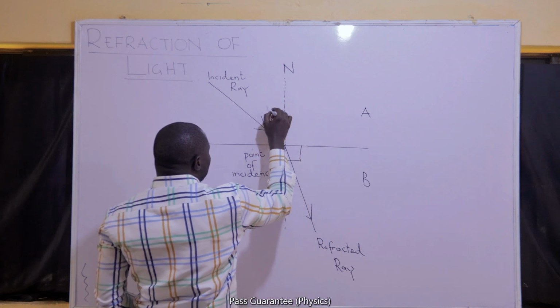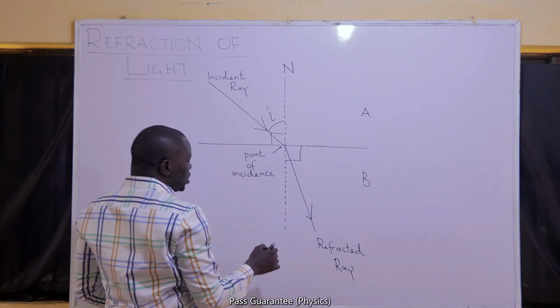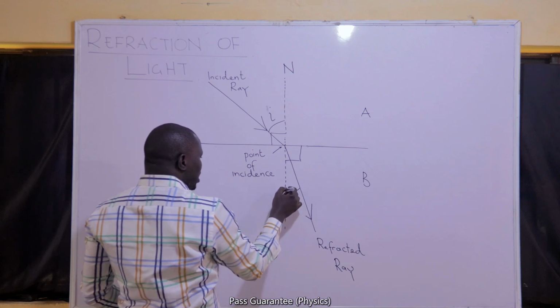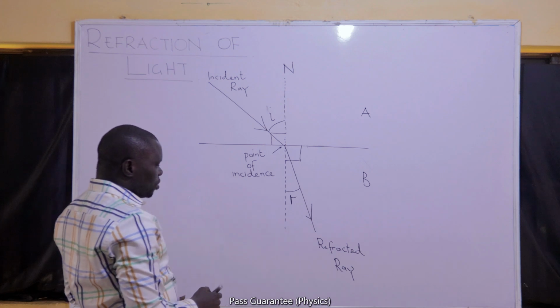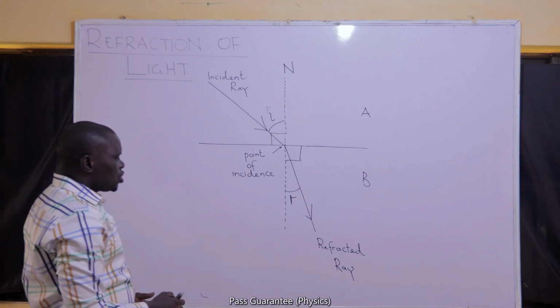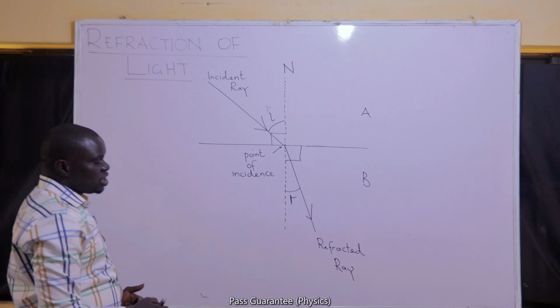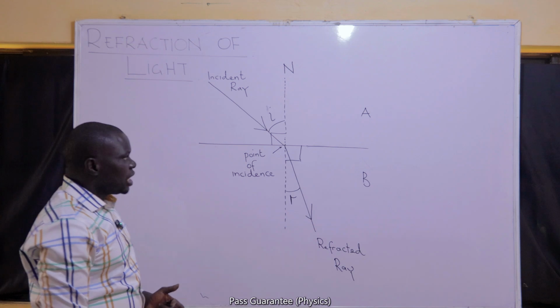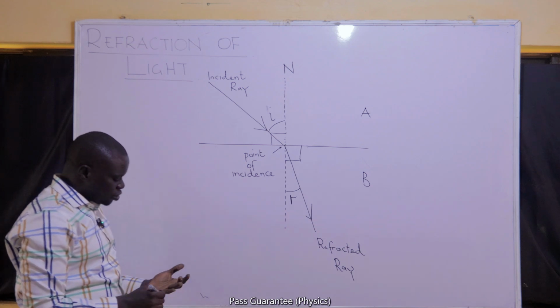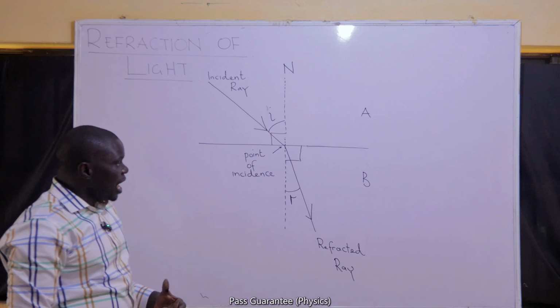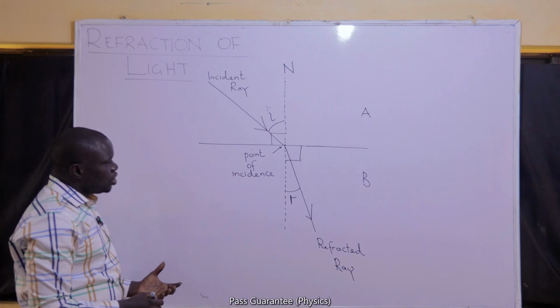So this is the angle of incidence, and the angle between the refracted ray and the normal is called the angle of refraction. I'm also going to represent that with R. So R in this case is just the angle of refraction, and that makes it completely different from the angle of reflection that we have earlier referred to. So these are the terms that we are going to use under this.